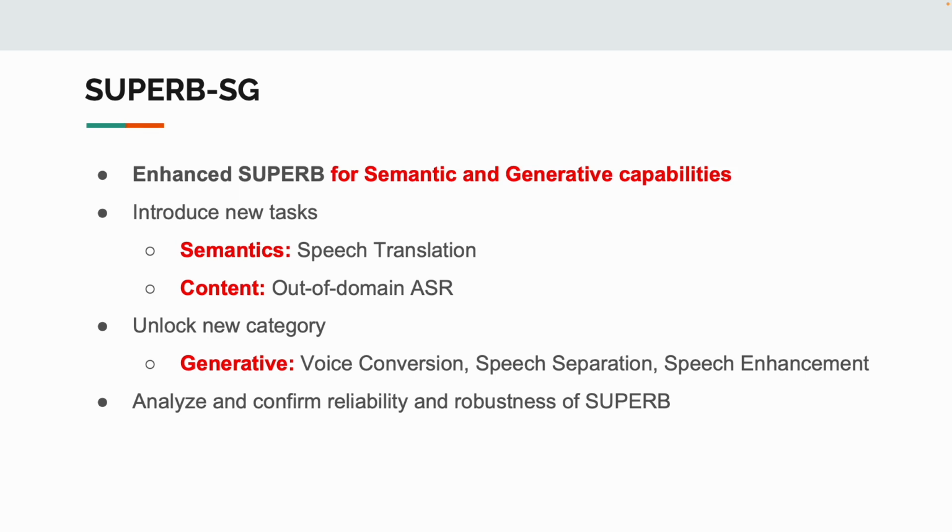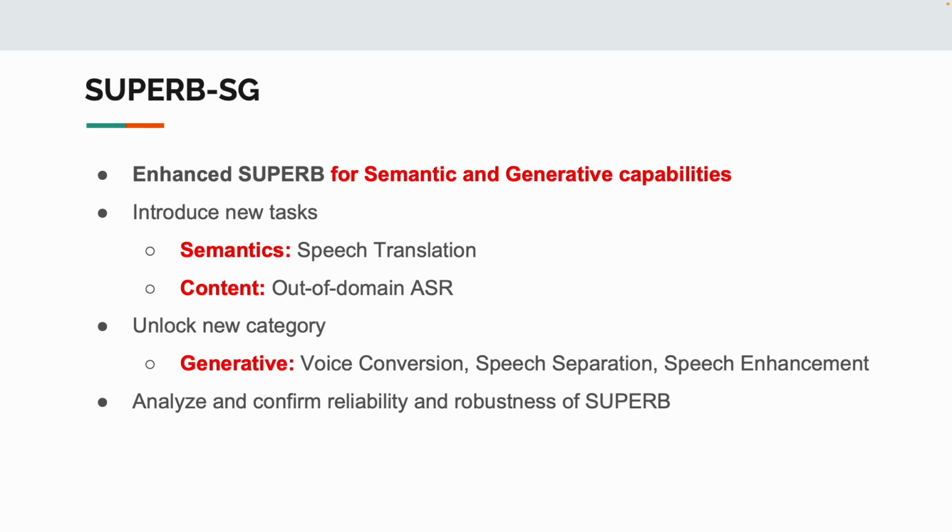Do they know the meanings of an audio recording? Can they generalize well to other languages? And how about the capability to generate new speech signals? In SUPERB, they evaluate the semantic and content capabilities with only simple tasks, and generative tasks are not included.